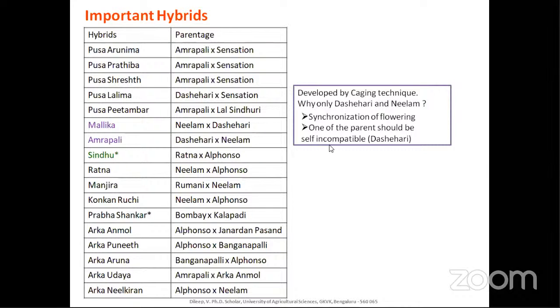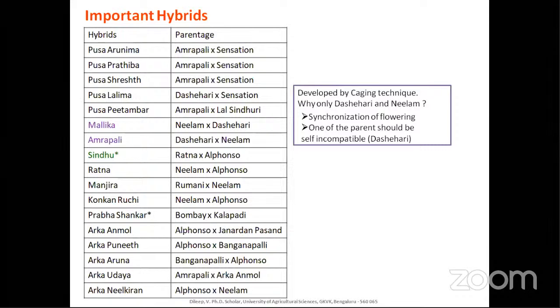Whenever you have to cross two varieties or hybrids, as we know, mango is a perennial crop. So you have to wait almost 4 to 5 or even 10 years. Budded and grafted ones will flower in 2 to 3 years only, but in earlier times, the seedling cultivars would take almost 6 to 7 or 10 years to flower.